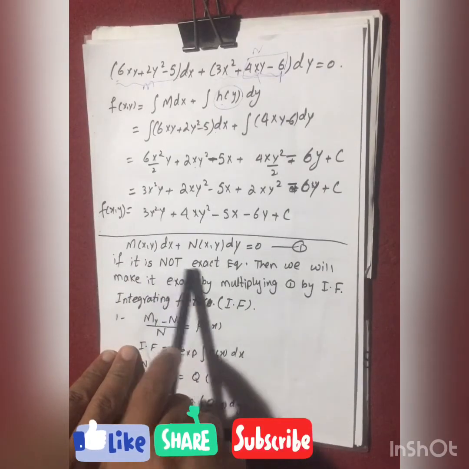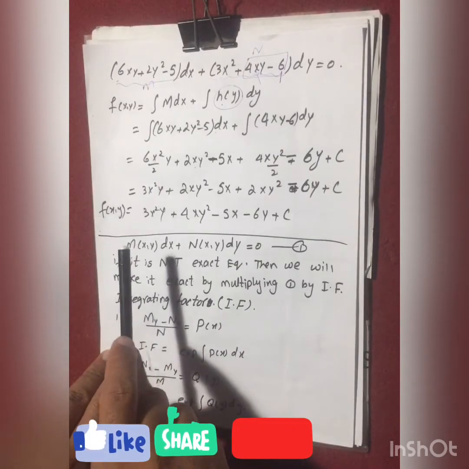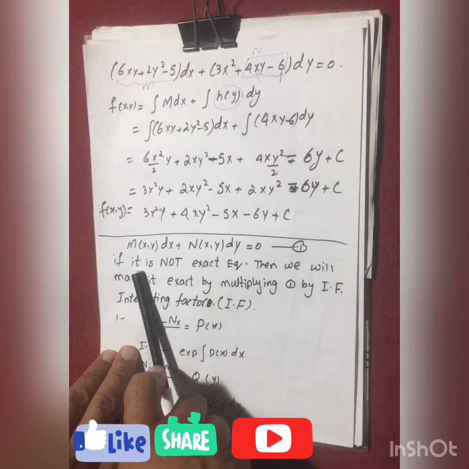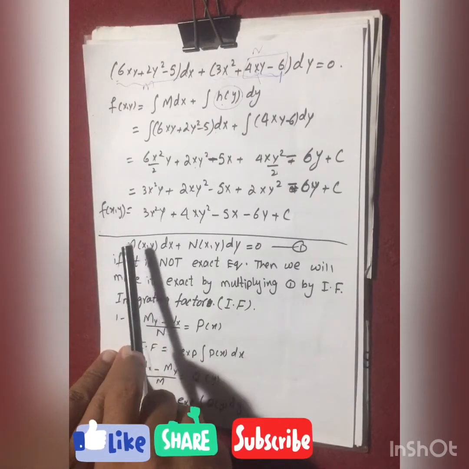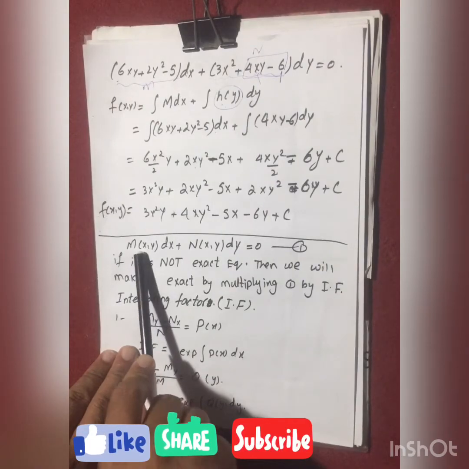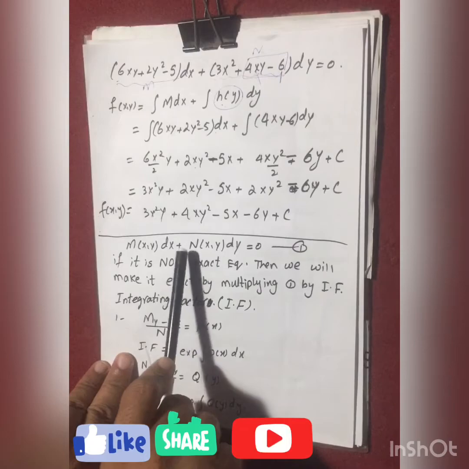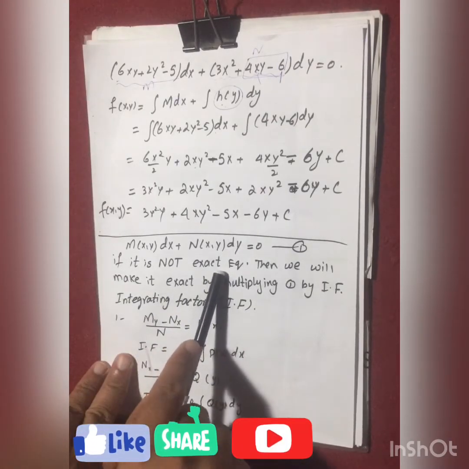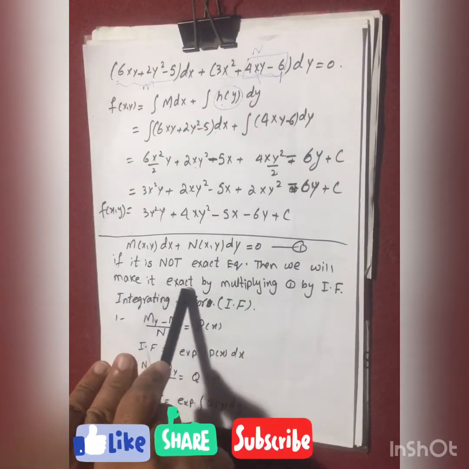If it is not exact, maybe the rule which was defined in the previous lecture is not satisfied for an exact equation, meaning that partial M over partial y does not equal partial N over partial x, then the equation is not exact. If you have verified that it is not exact, then we will make it exact.